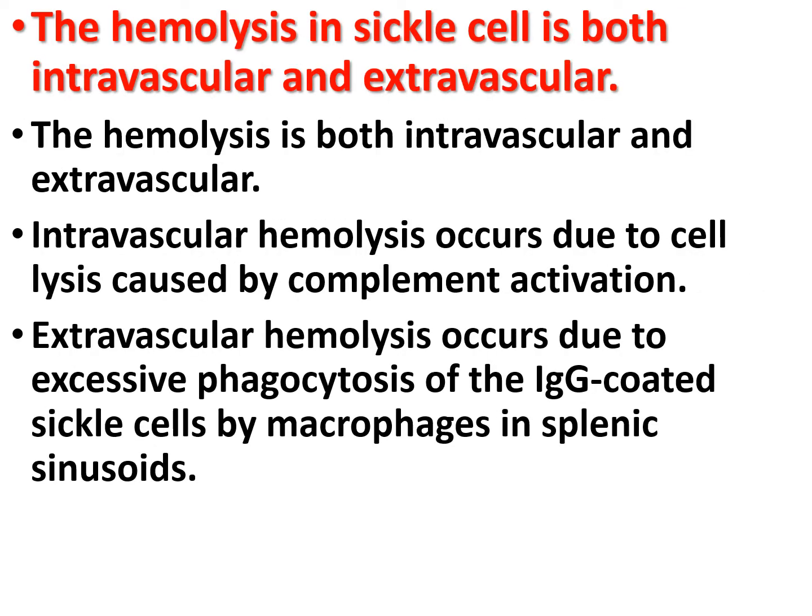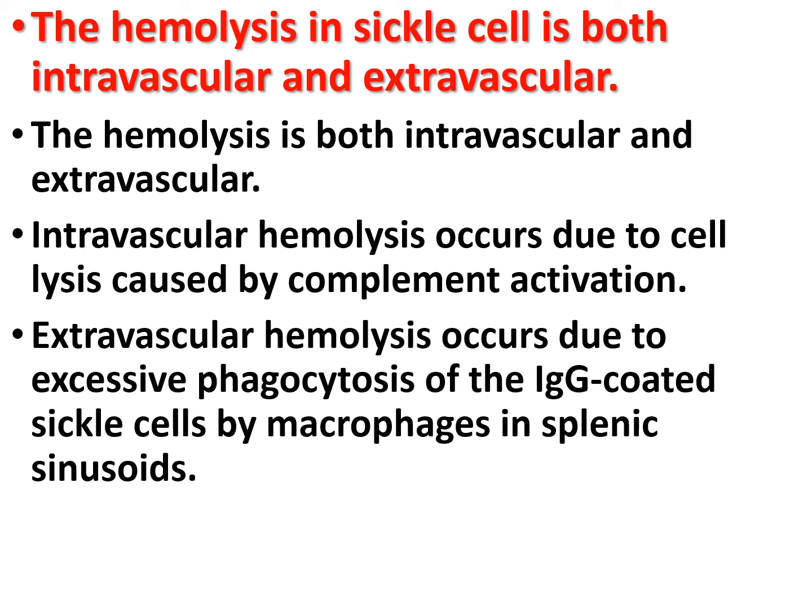The hemolysis in a sickle cell is both intravascular and extravascular. Intravascular hemolysis occurs due to cell lysis caused by complement activation, and also due to fragmentation of the rigid cells due to mechanical stress as they pass through narrow capillaries.